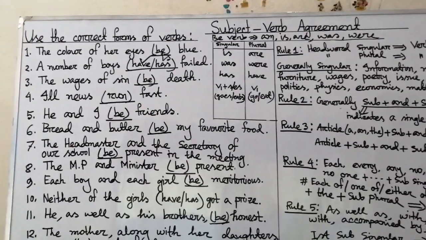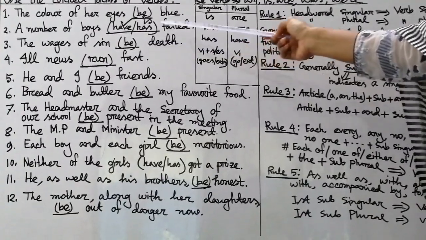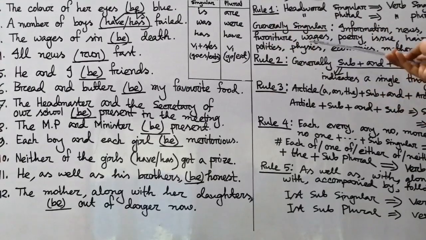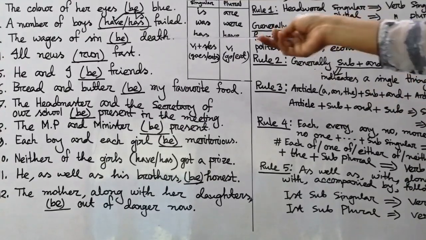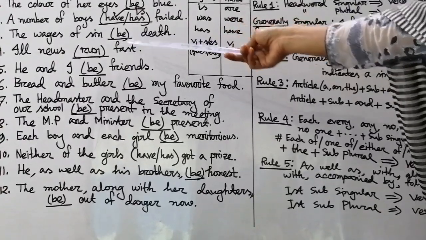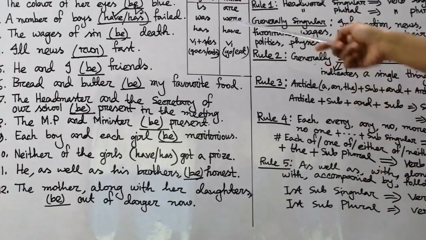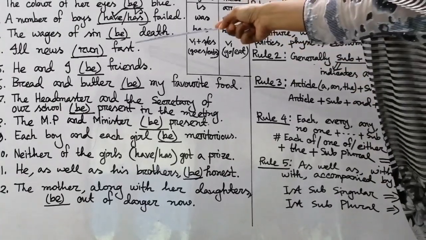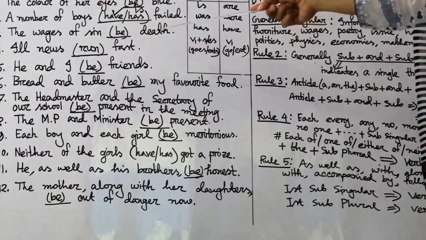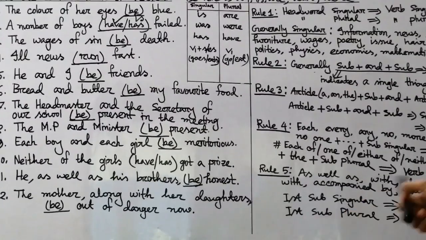The wages of sin be death. What will be the correct answer, my dear students? Is or are? Yes. Now we see that wages is always singular, so our verb will also be singular, so we will use is, not are. Then what will be the correct answer here, my dear students? Is. And you can't use here was, as it's like a universal truth. The wages of sin, the consequence of sin, is death. So we have to use here only is.